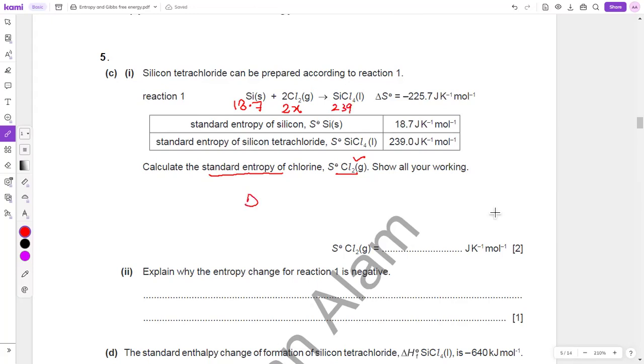Okay, so entropy change is equal to products minus reactants. Entropy change is given as minus 225.7. Product is 239 minus reactants, 18.7 plus 2x. Would you be able to solve it for x? And x is your answer. And that is what we have for today.